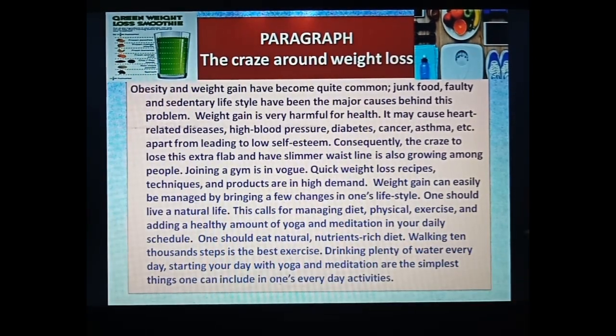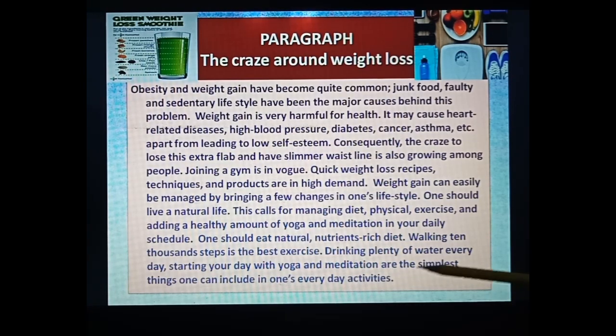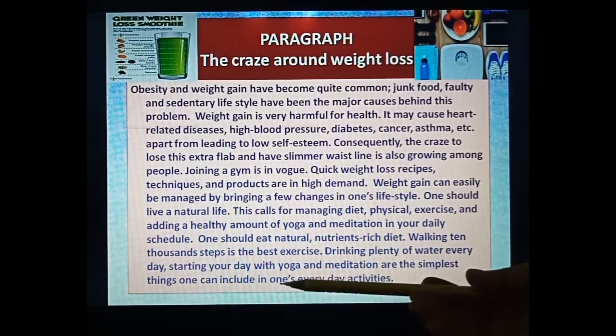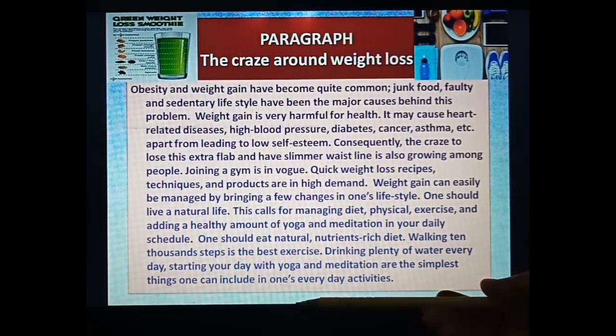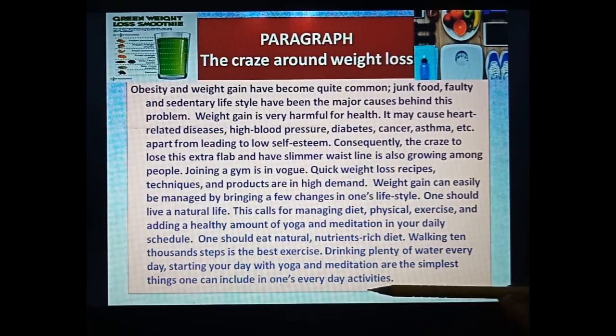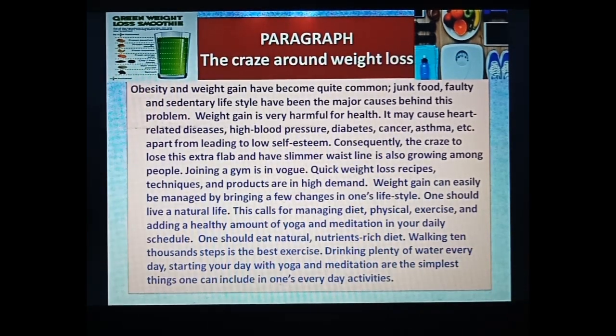Now see, at the end, the solution is given here, and then the concluding lines are there. What are the concluding lines? Drinking plenty of water every day. Plenty means a lot of, a very good amount of water every day. Starting your day with yoga and meditation are the simplest things one can include in one's everyday activities. These are the main things you should include in your day-to-day routine.